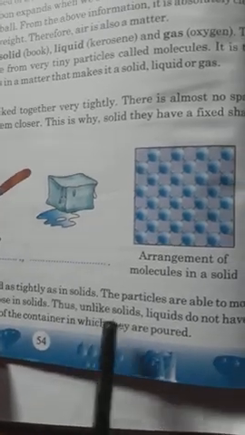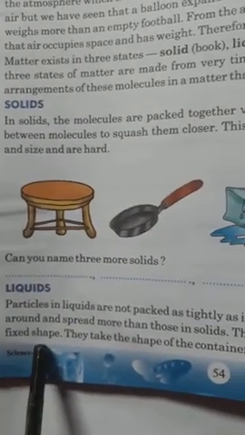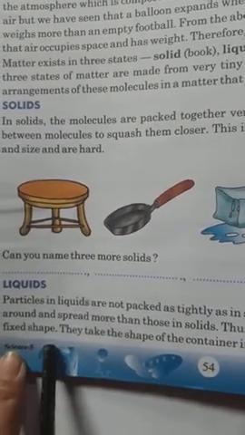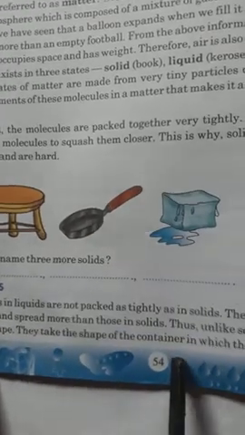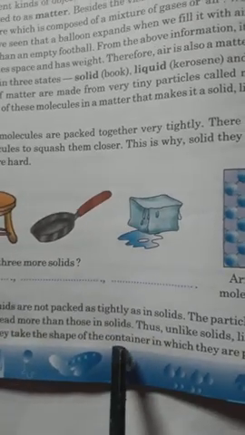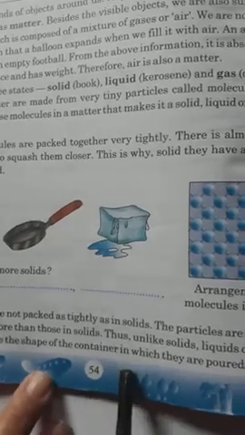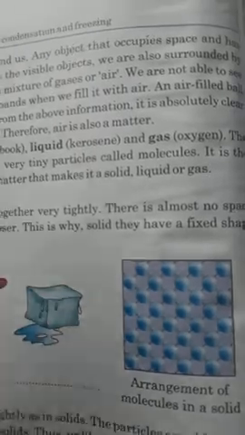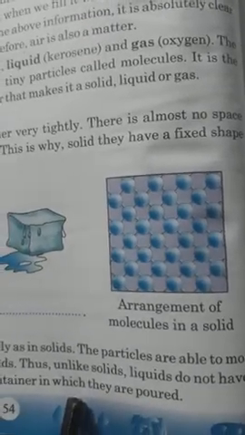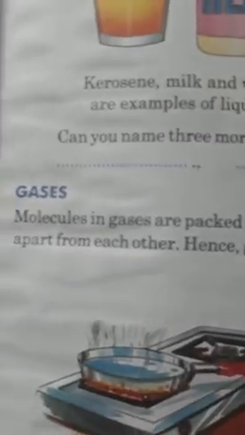Thus, unlike solids, liquids do not have a fixed shape. So, compared to solids, liquids don't have a shape. They take the shape of the container. Container means a bowl or a bottle and so on, in which they are poured. So once you pour any kind of liquid in a bottle, the shape remains like a bottle. In a glass, then it looks like the shape of the glass. These are the examples. See, put a liquid, milk or kerosene, in a bottle or in a glass. Okay, you can see the example.